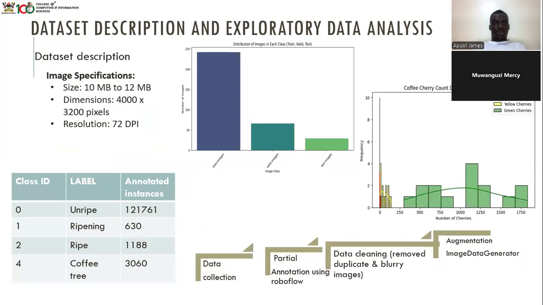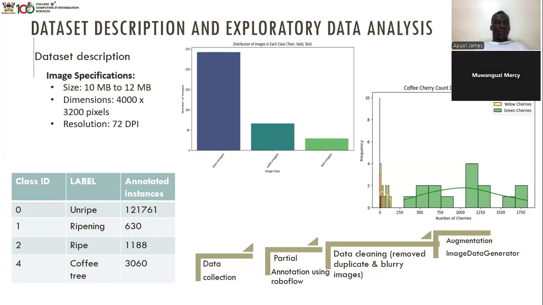So when we go to data description and exploratory data analysis, our image specifications, as we can all see, are 10 MB to 12 MB. The dimension is 4,000 times 3,000 pixels, and the resolution is 72 dpi, which is definitely not the perfect resolution, but it is a good resolution for now because we need to train our model to detect images of even lower resolutions.